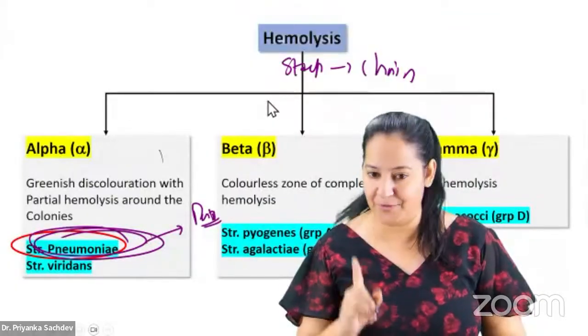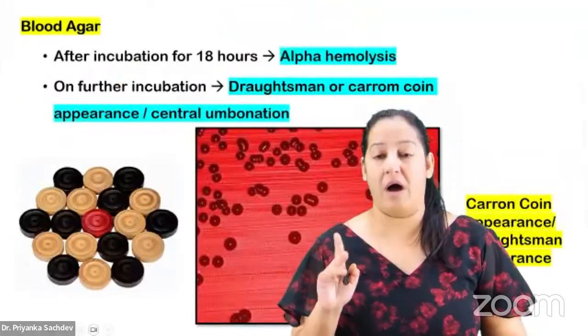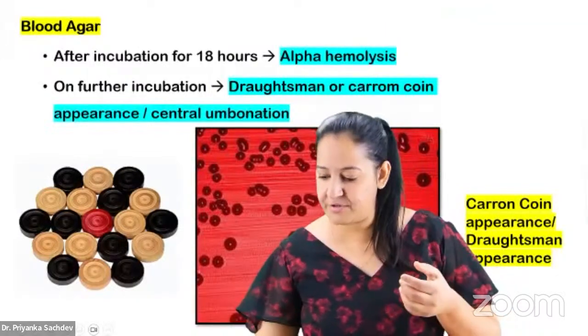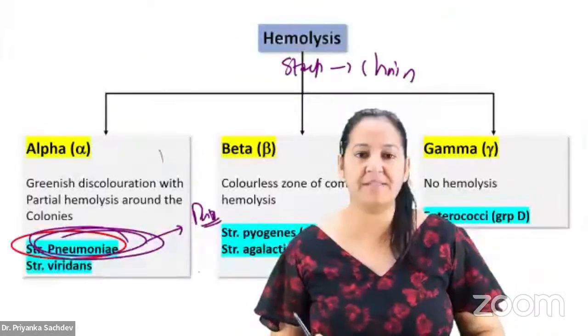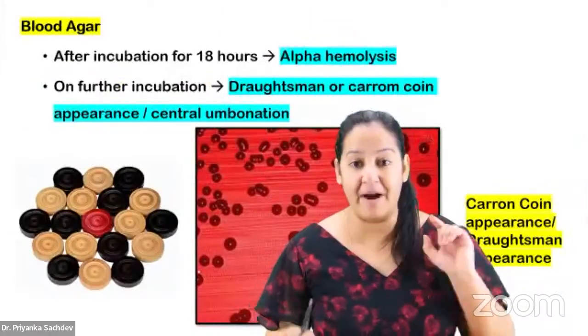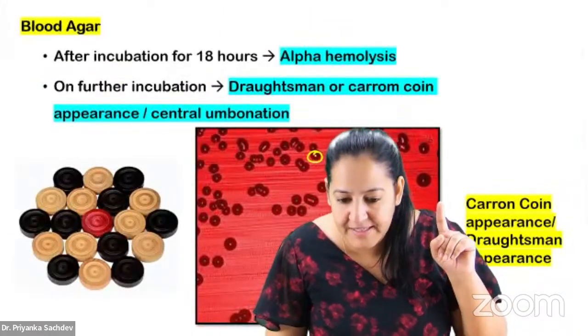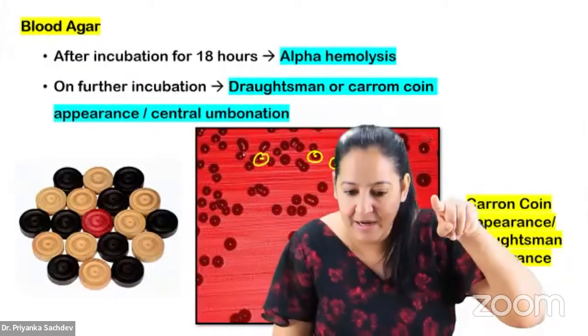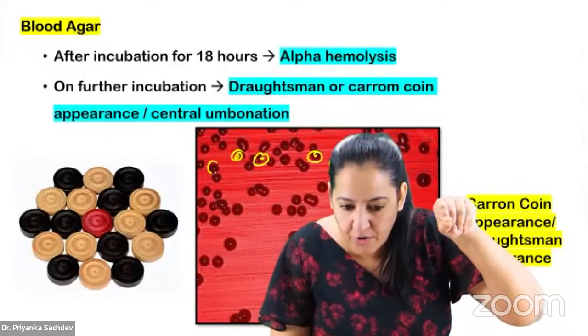This is the first special point about pneumoniae. Now tell me its culture. In culture, if you grow it on blood agar, you will get alpha hemolysis. Of course, it's alpha hemolytic. There is no important point in that. But after some time, can you see the colonies? There is a hole in the colony, a depression. There is a dimple in the colony. Can you see the colony has a hole?